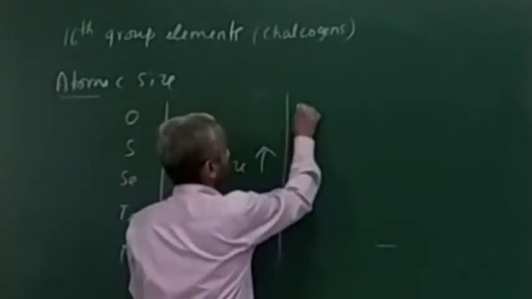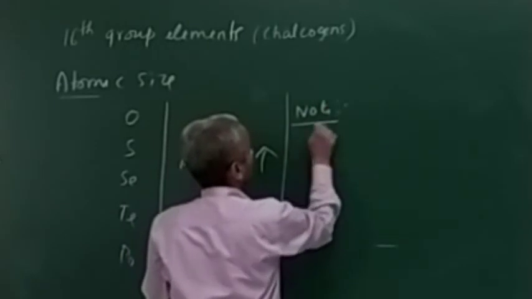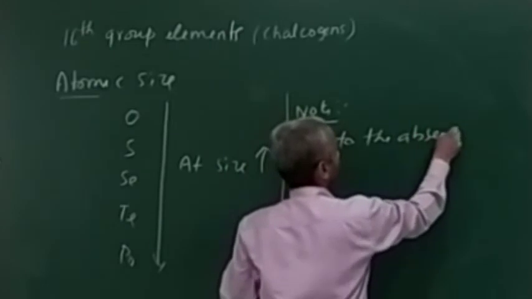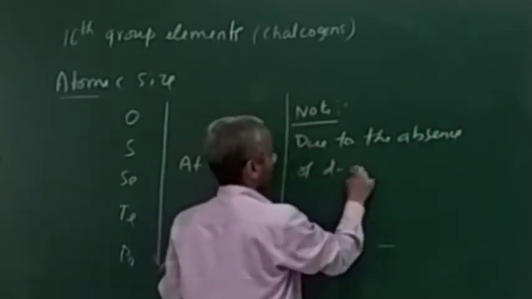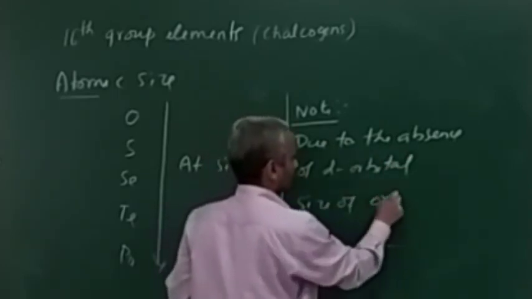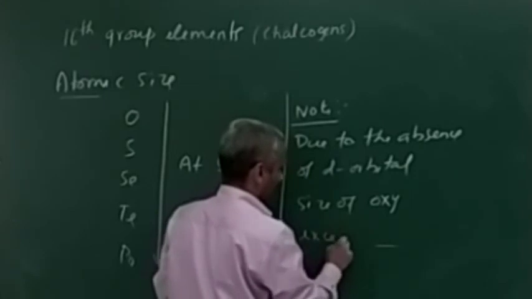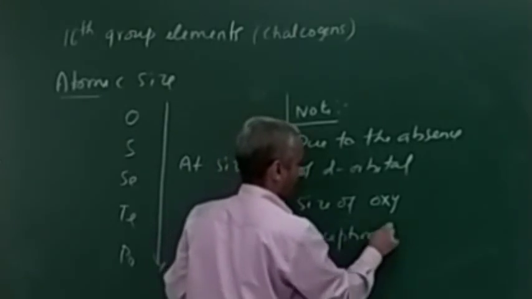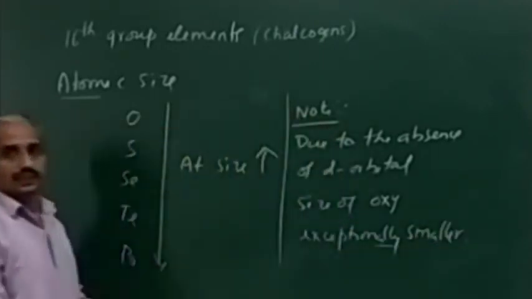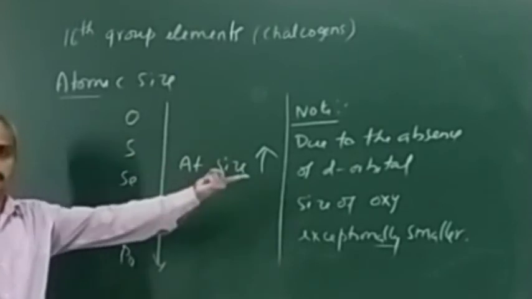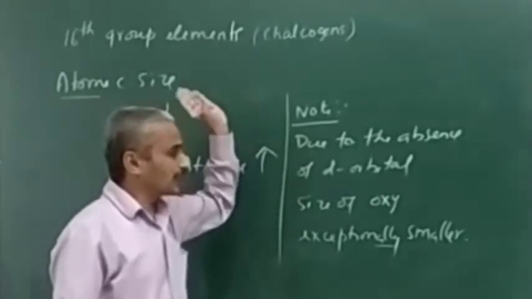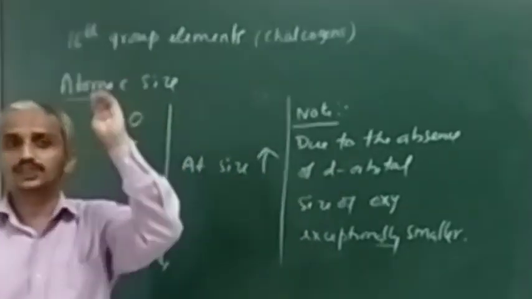Note this: due to the absence of d orbital, the size of oxygen is exceptionally smaller, which is an anomalous property of oxygen also. There is no 2d orbitals. D starts with the 3d. So, exceptionally smaller size will be there for oxygen.